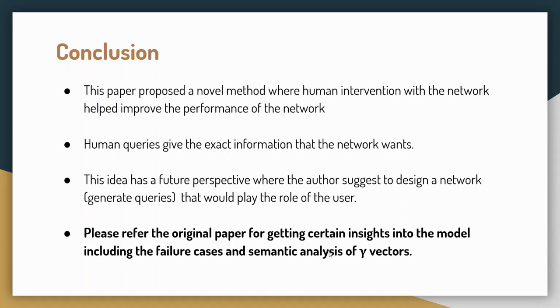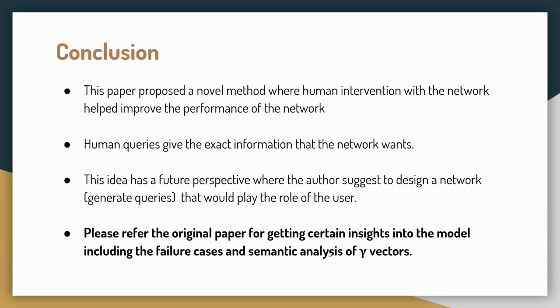Also, we have missed 2 parts here because of time constraints. One is the failure cases, where the model or this approach is failing. And the second is, if you remember, the gamma vectors, like alpha, beta, gamma, were defined. Those gamma vectors can be defined for each category. Let's say there are 30 categories; for each category, you can define them. Then how exactly their semantic information is captured in the gamma vector is also represented there in the form of a TSNE map.